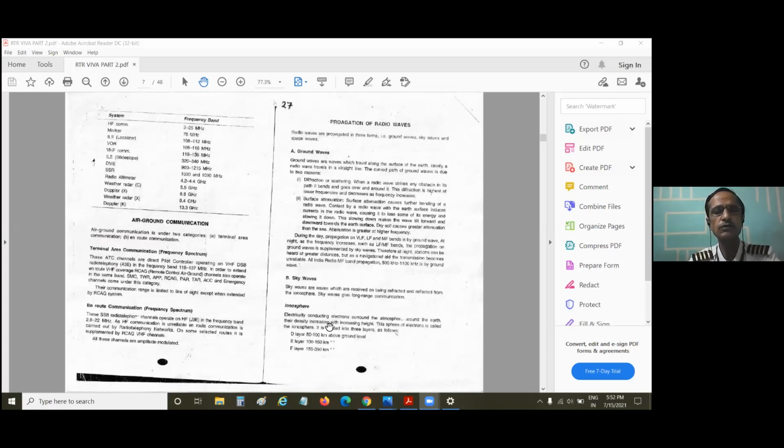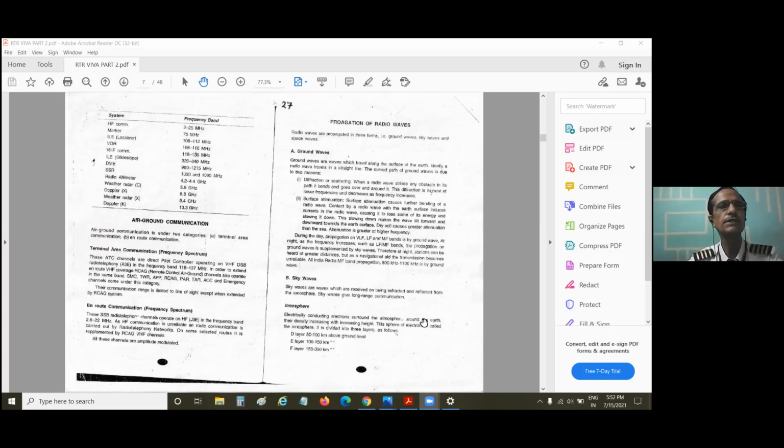Due to the daytime, above the Earth's surface there are free ions or free electrons around the atmosphere, around the Earth. Their density increases with increasing height. The sphere of electrons is called the ionosphere. It is divided into 3 layers, like this layer indicated. We don't bother about the layers just now.